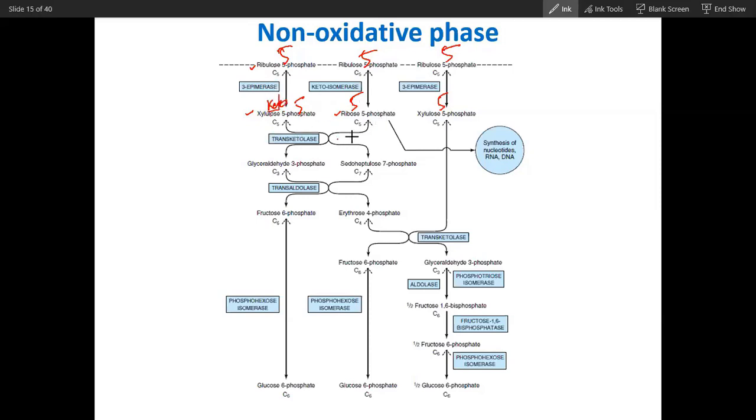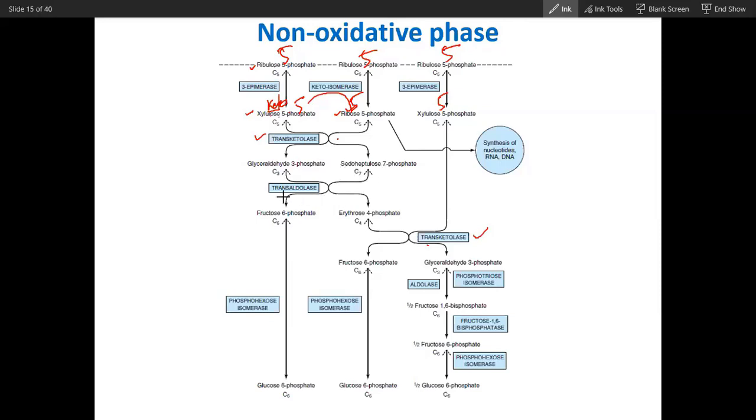So first step and last step, you can see. This is done by which enzyme? Transketolase. So what will happen is 2 carbon will be transferred from this keto sugar to this aldose sugar. So the result will be 5 minus 2, which becomes 3 carbon, which is glyceraldehyde. Now 2 carbon will be added, and this becomes a 7-carbon compound, sedoheptulose.